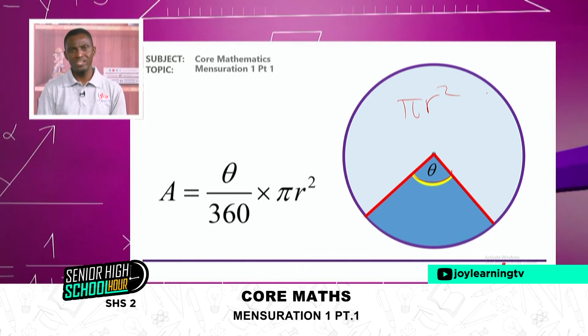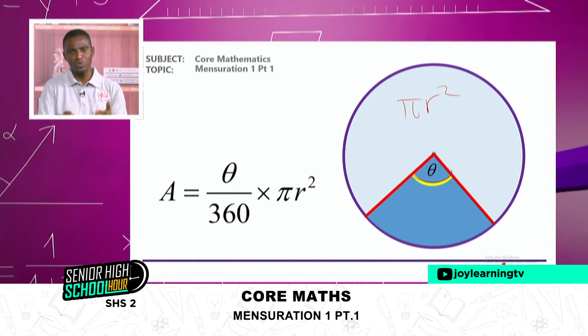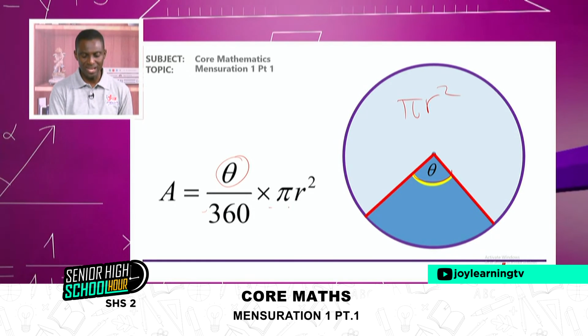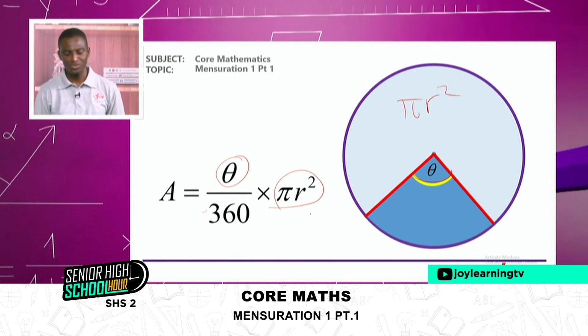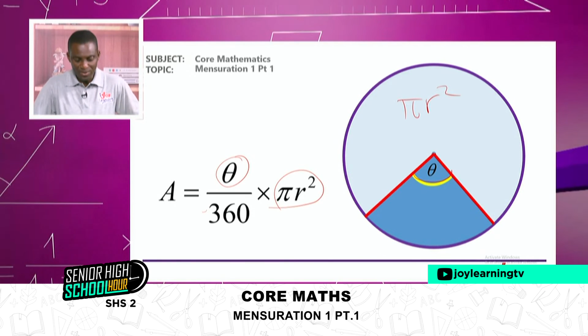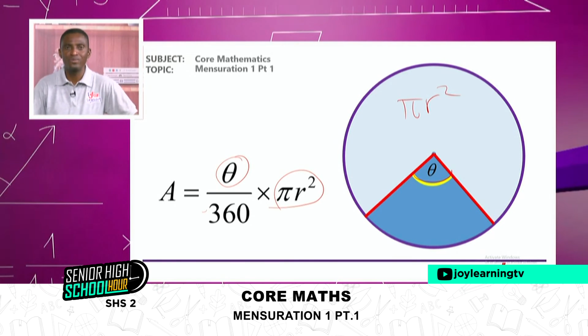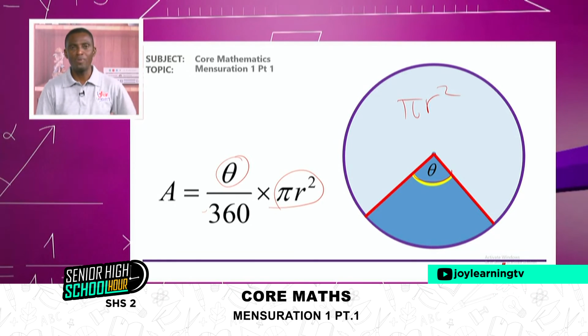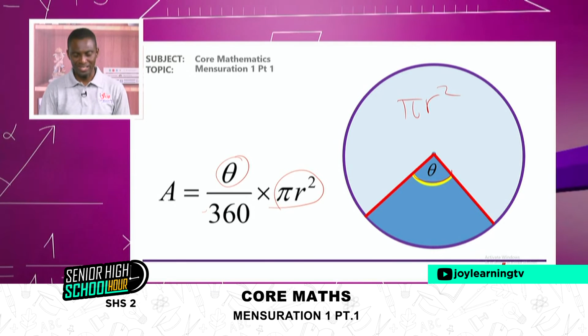So if we are looking at the portion of the area to be called the sector, then we have to say theta divided by 360 times pi r squared. And that is how we define area of a sector in terms of calculations. If you want to calculate the area, you should go by this formula, right?